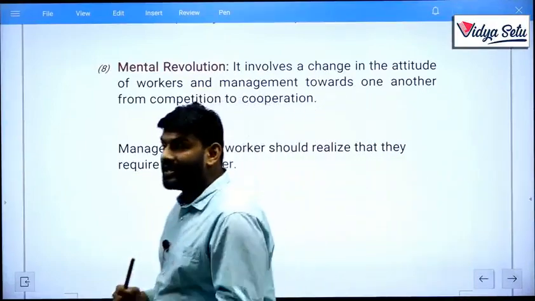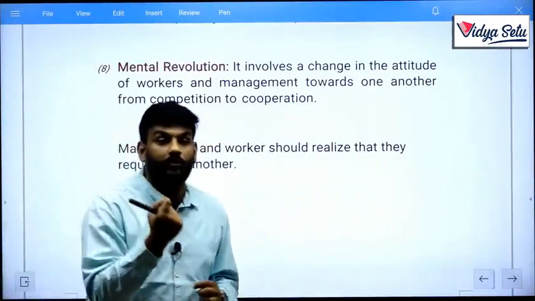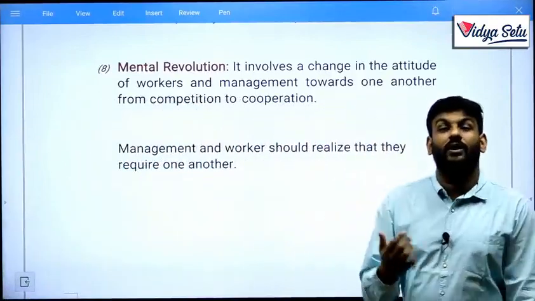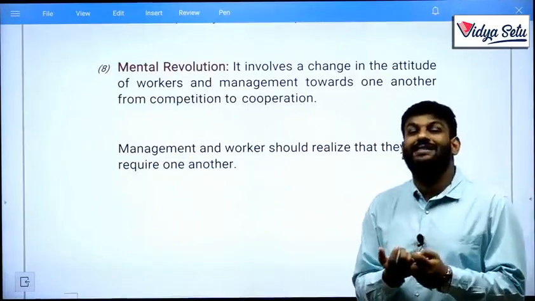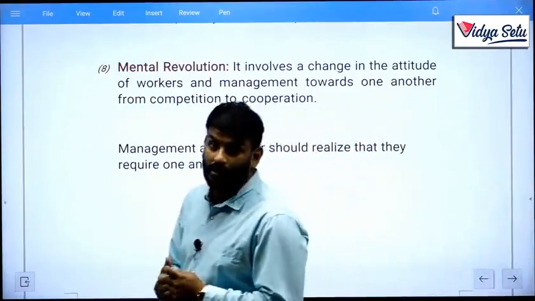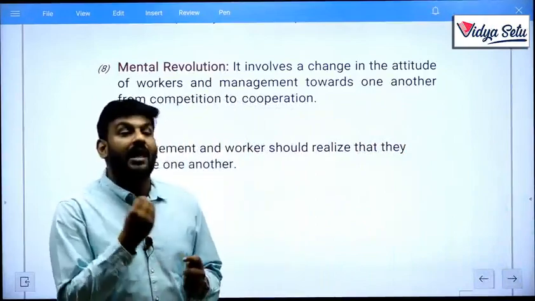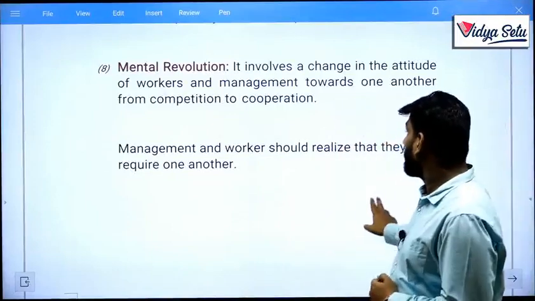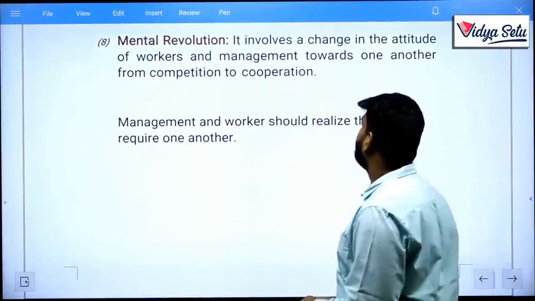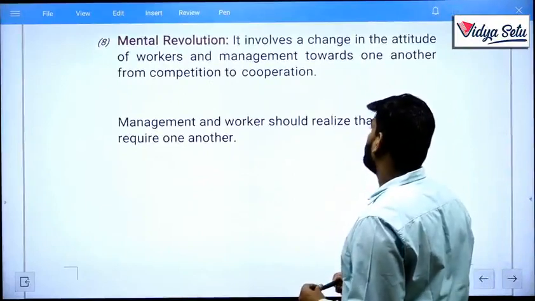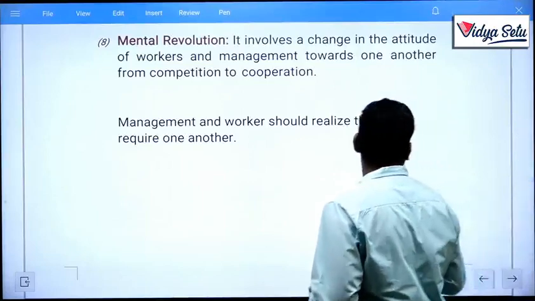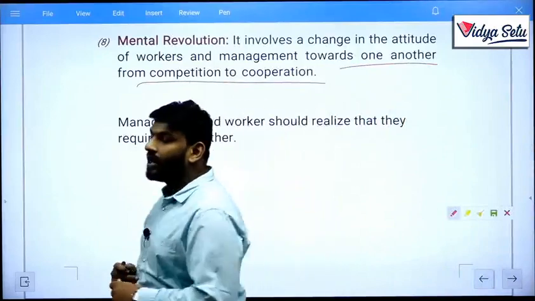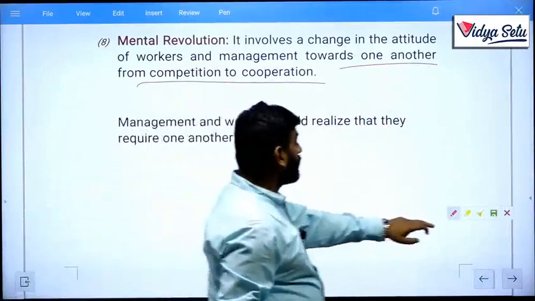So he wanted to change the mental thought between workers and management: please treat management and workers as coordinated, as friends or family, not as separate persons or as senior or junior, so that they feel free to share as well as feel free to achieve your targets and objectives. It involves a change in the attitude of workers and management towards one another from competition to cooperation. You need to change the mentality: they are not your competition, they are your cooperation, they require your cooperation.